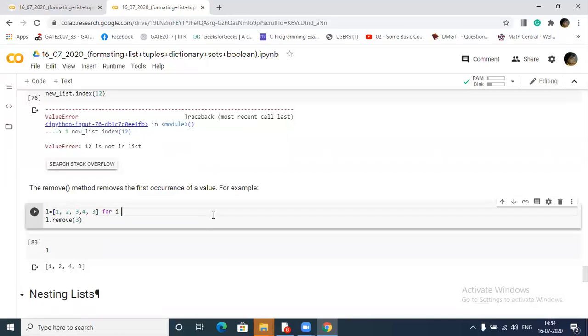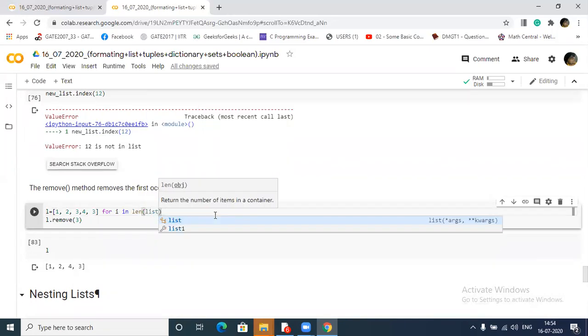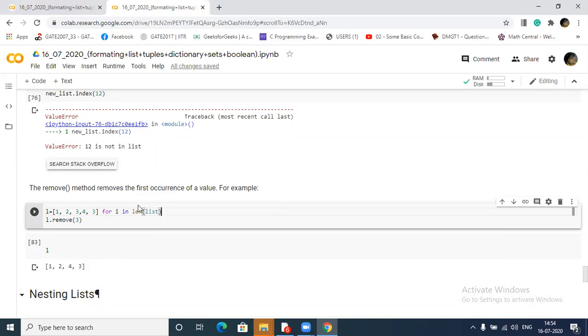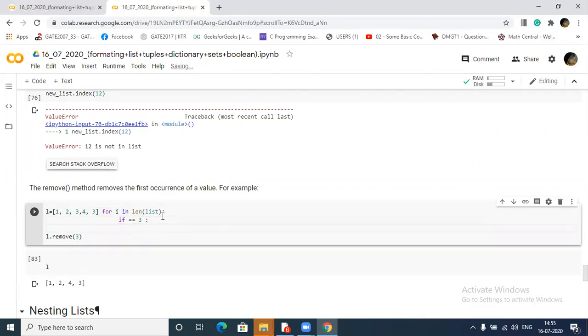For i in range of len of list, this for loop will run len number of times, whatever the length of the list. In each iteration it will check: if i is equal to 3, then pop.